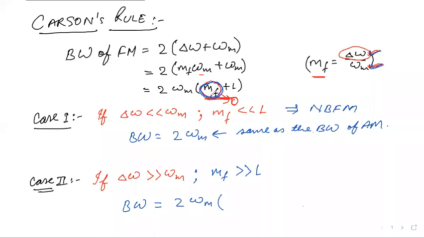This mf is very large, so mf plus 1 is nearly equal to mf. So it will be 2 omega m mf. This is the bandwidth for wideband FM. So in this way, we have got the bandwidth for narrowband FM and wideband FM.